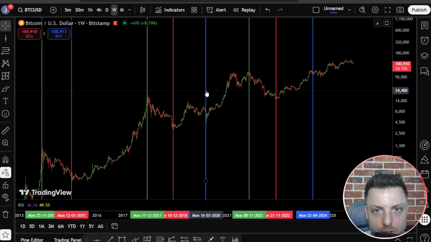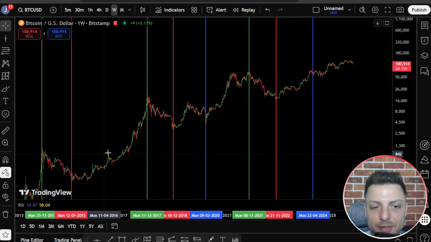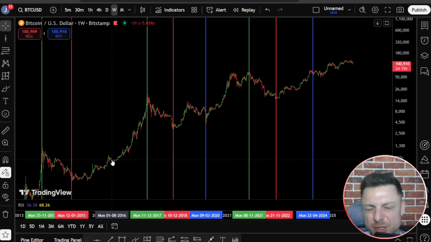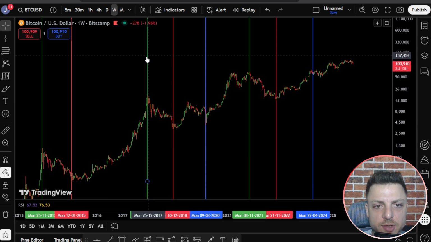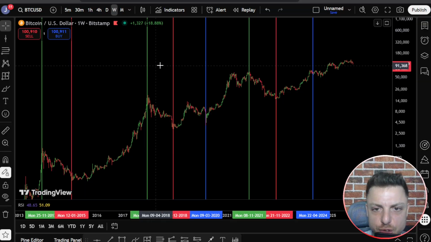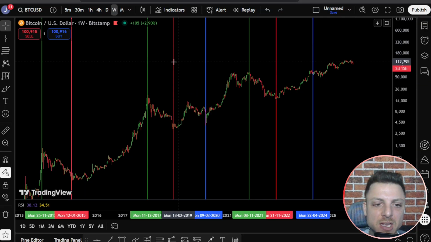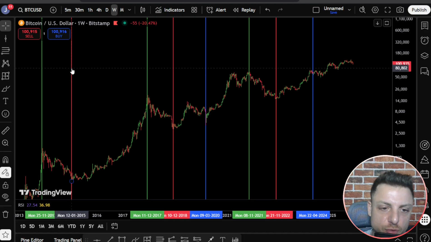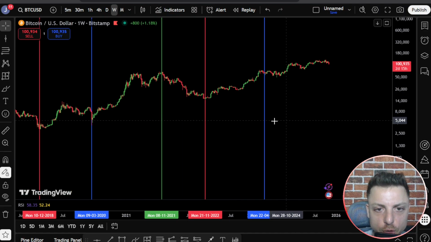So we have three lines on the chart. The blue lines, these first two blue lines, represent the two halvings I've added. I didn't also add the halving from 2016 that happened in around July. Then these green lines represent the highs of the bull market. We've got 1, 2, 3, and potentially 4 incoming now. Then we also have the bottoms of the bear trend. So we have this 1, 2, 3, and then we will project into the future.